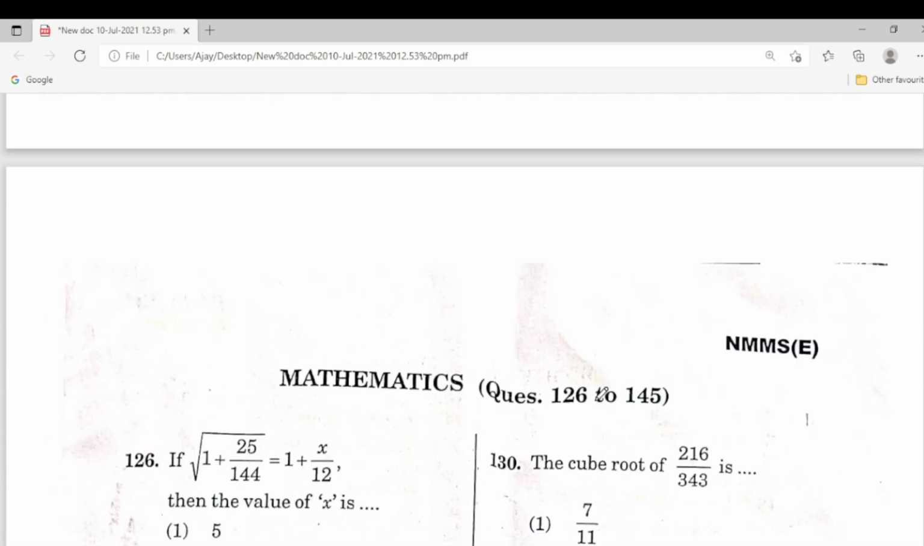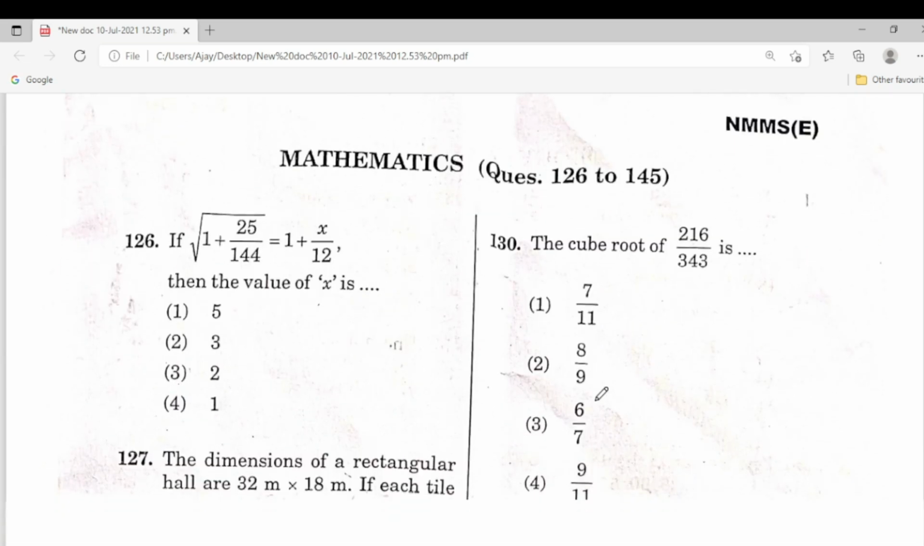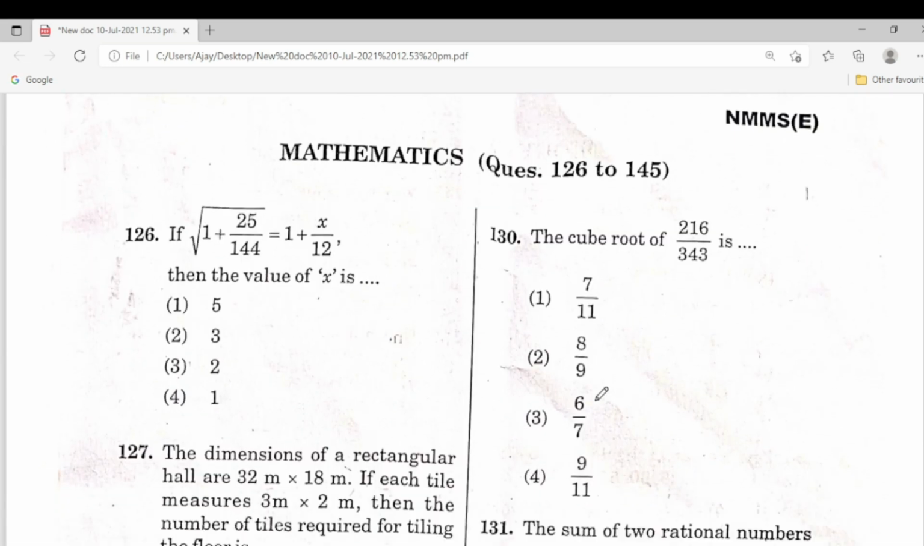Next one. So mathematics, all the students, I will explain only the question paper. In the next video, I will explain in detail. So question number 126.